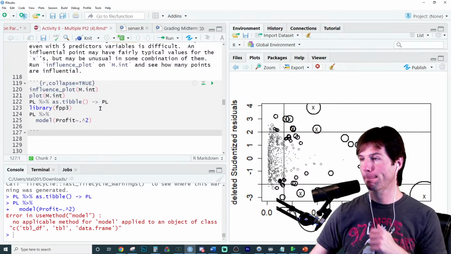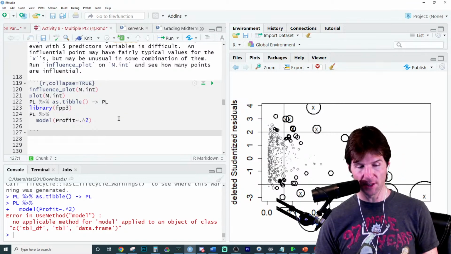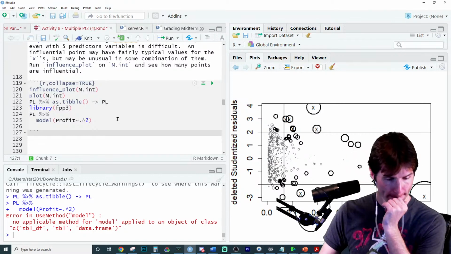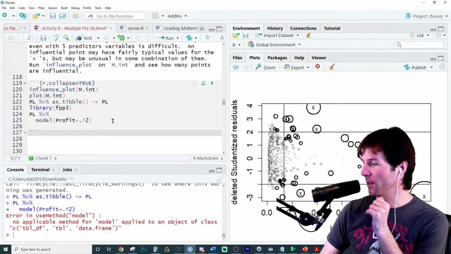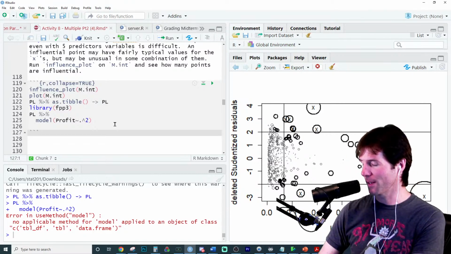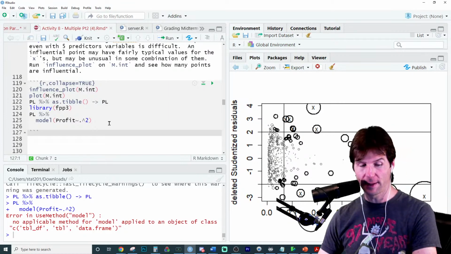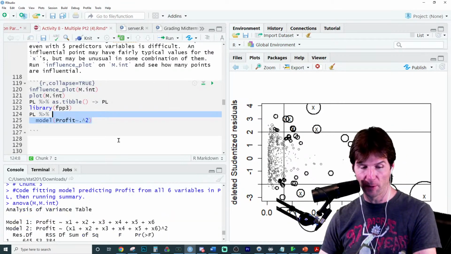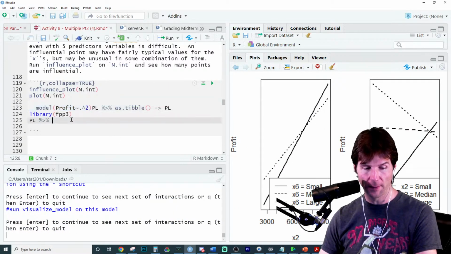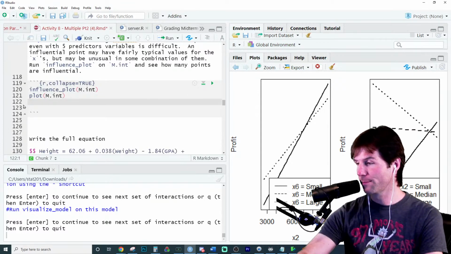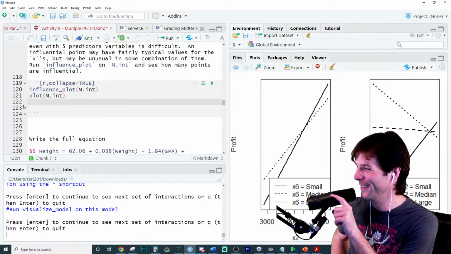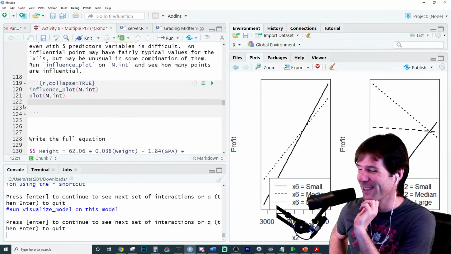Doesn't like it. It doesn't have a time order index. Yeah, it won't let me use Fable. Of course Fable's not going to work on it. Fable is for forecasting. I'll take a look at it later. Might have destroyed the data. Let me reload the data. Reload data. Well, that's a bummer. No worries. Get some cooking done.